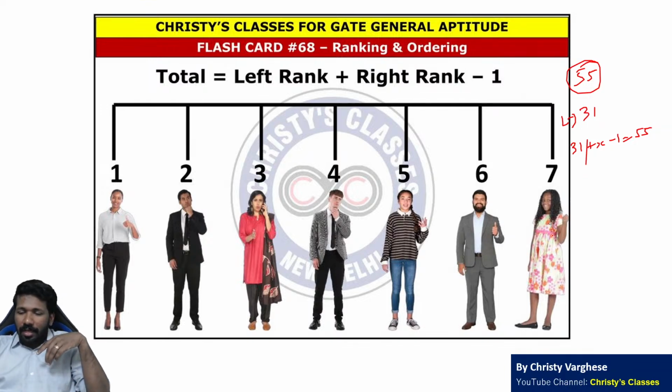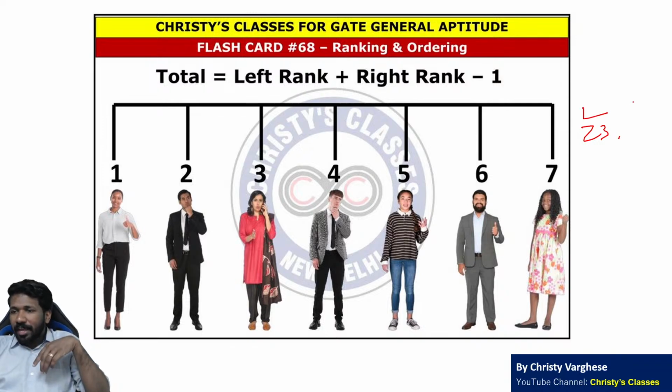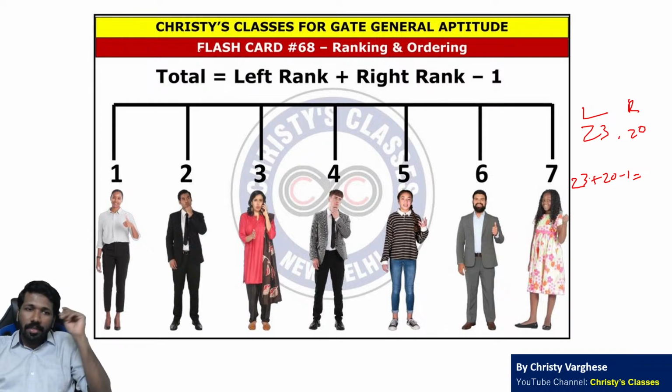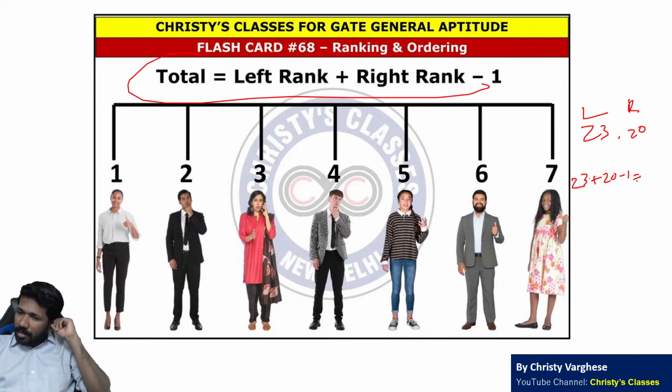नहीं तो एक person का left rank 23 है, right rank 20 है. So total how many people are there? 23 people plus 20 people minus 1 will be the total number of people. That is what this formula is saying. 23 plus 20 minus 1, that is 42 people will be there.